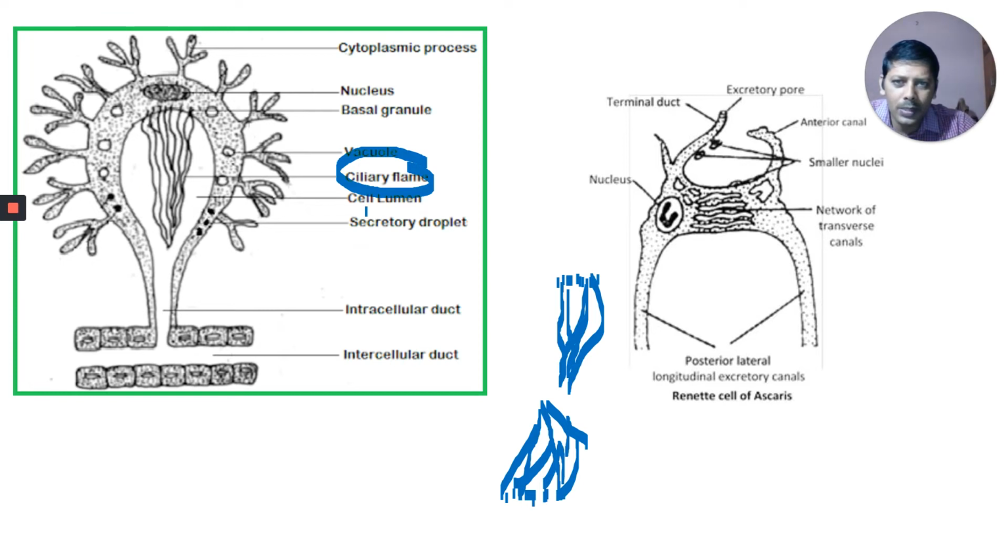This is the lumen of that cell, and there are the intracellular duct and the intercellular duct. Different parts are present here.